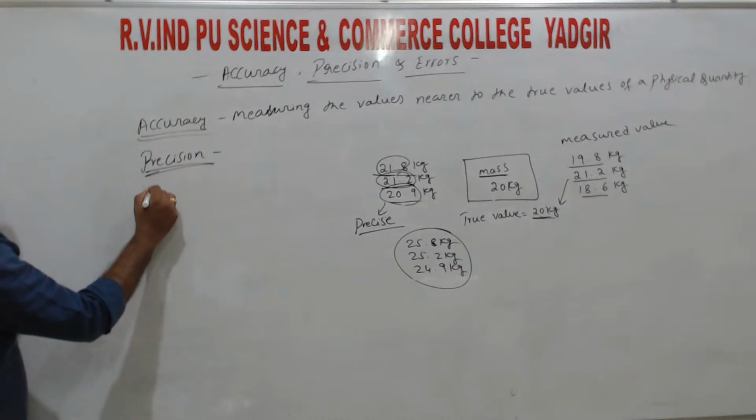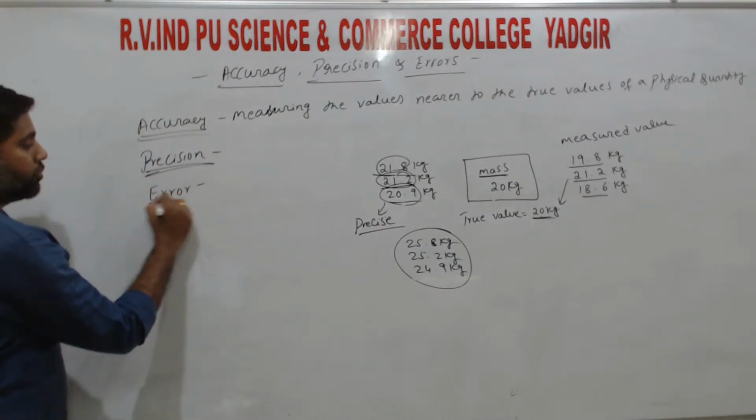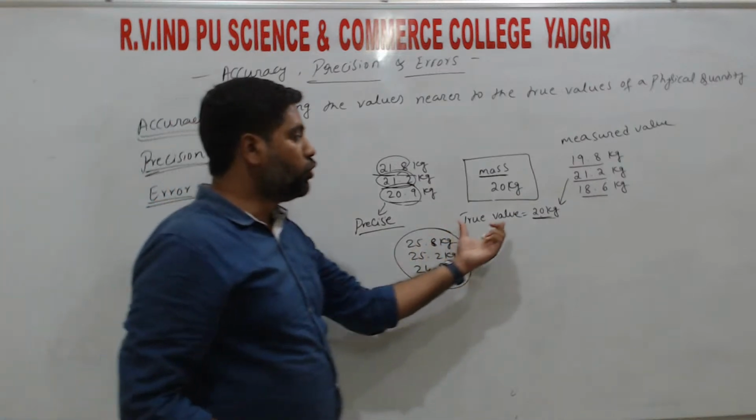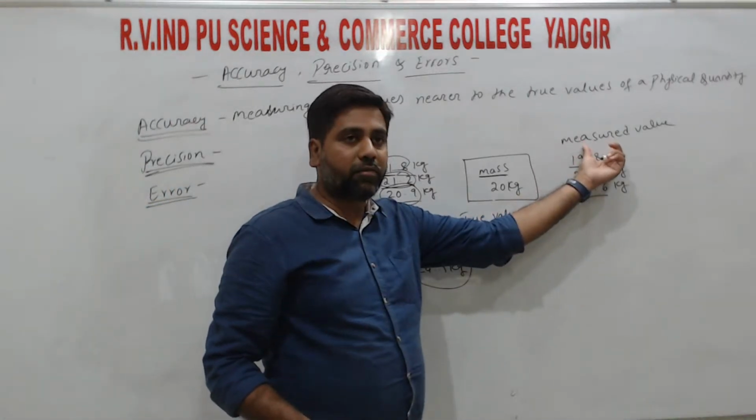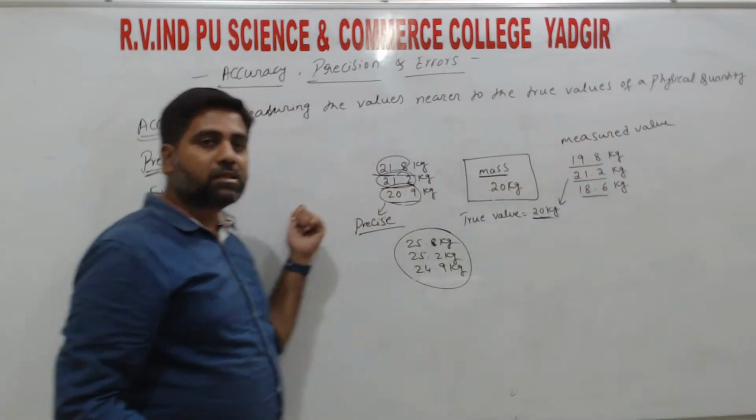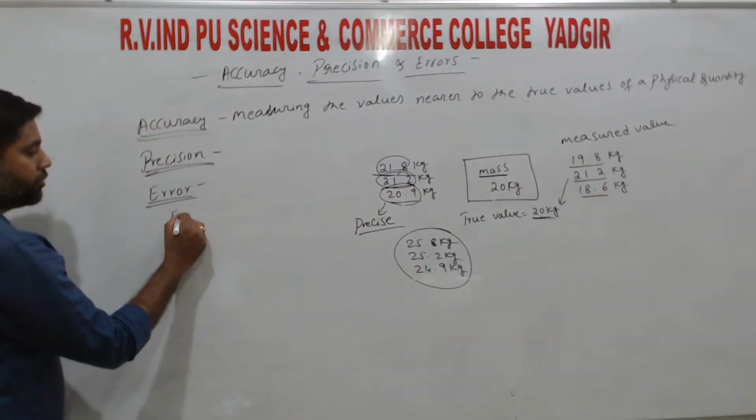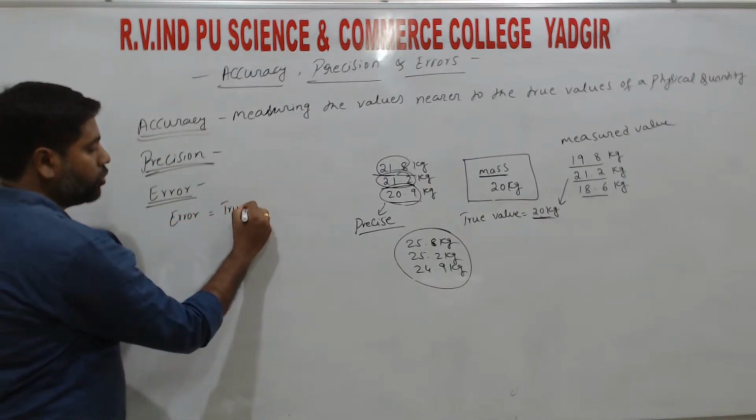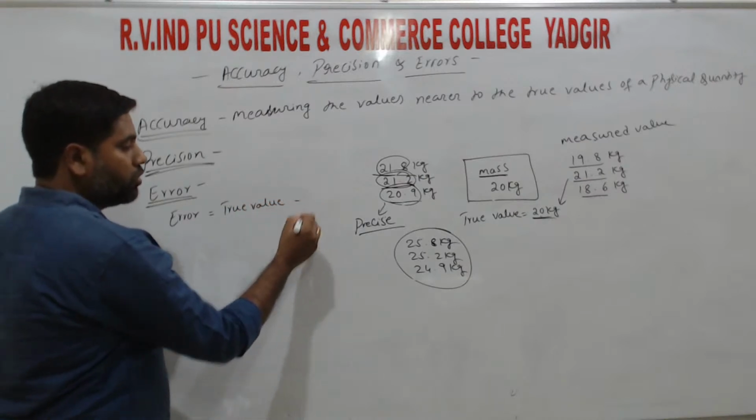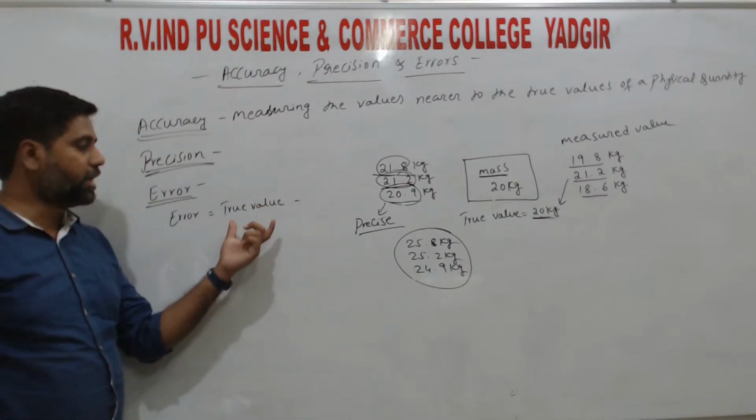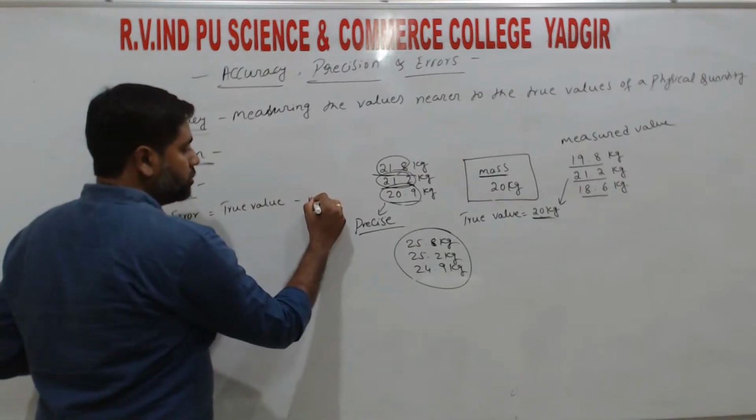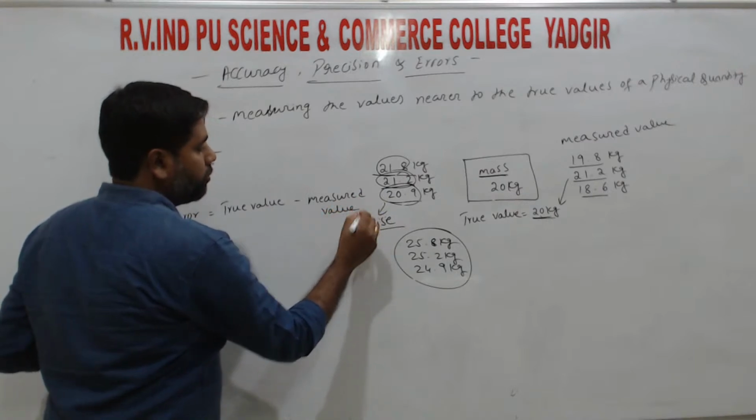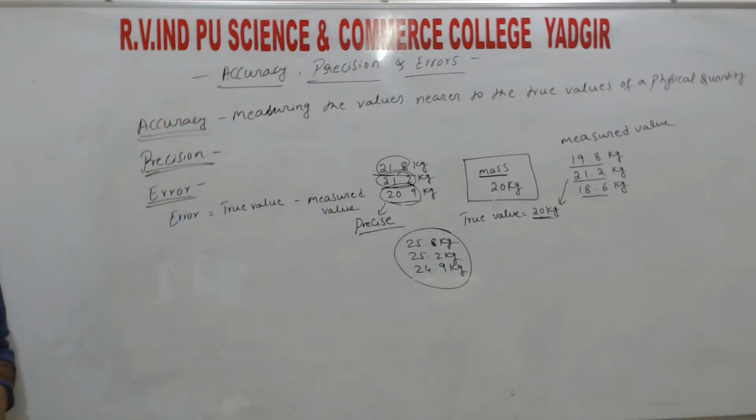So next one is the error, right? So what is error? Error is the difference between the true value and the measured value, right? So that we call as error, right? So error is equal to the difference in true value. Difference ಅಂದ್ರೆ ಏನು? Always subtraction, right? So true value minus measured value, right?